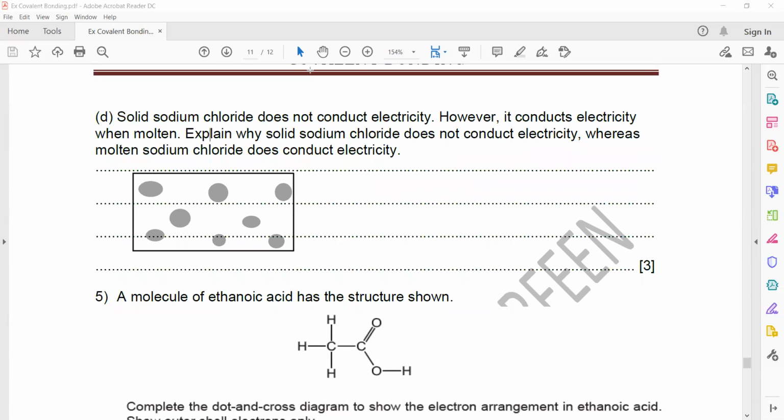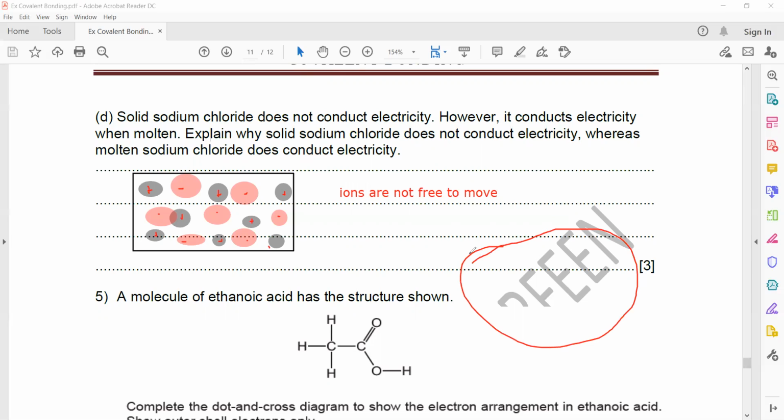Positive and negative ions held together by a strong electrostatic force. That's called a lattice. So why in a solid state can it not conduct electricity? Because the ions are not free to move.